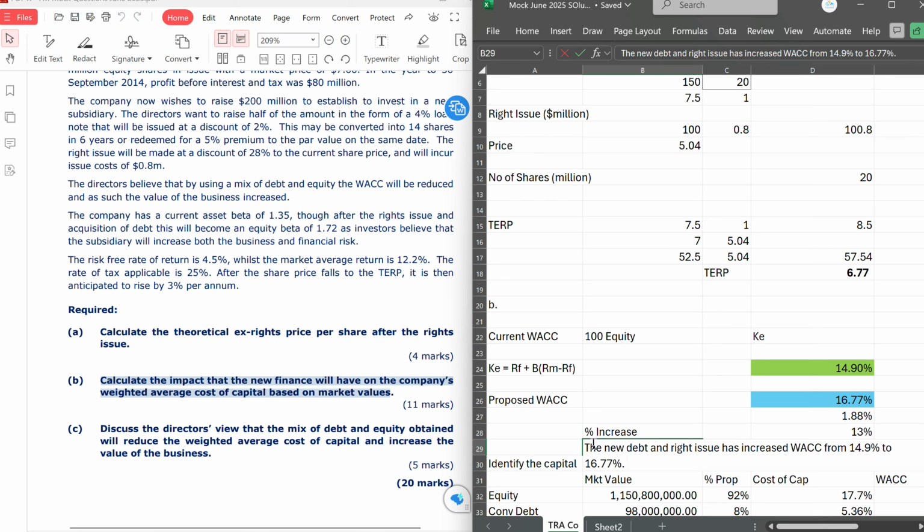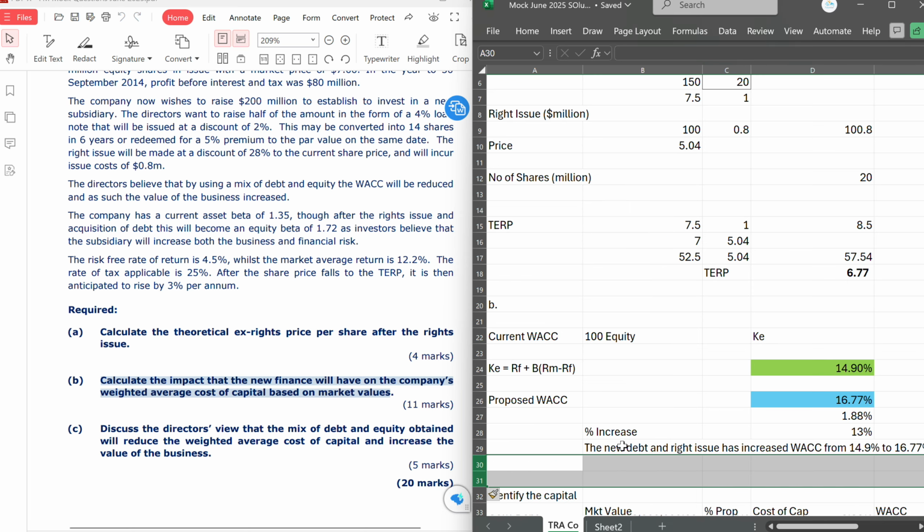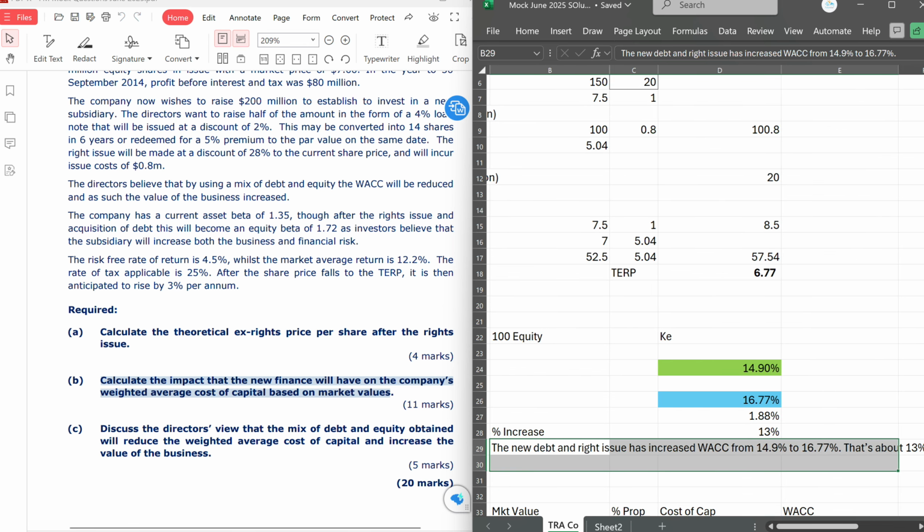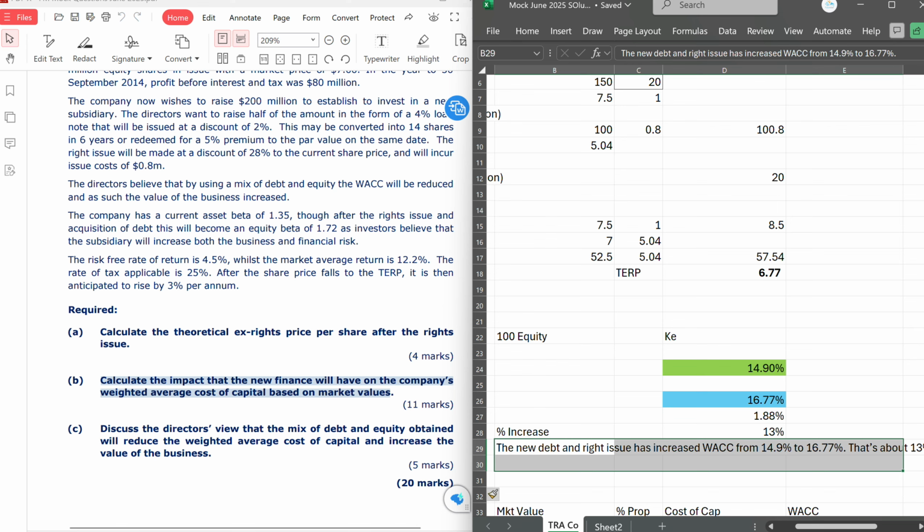That is about 10% increase. That is the impact that you're asked to discuss, and it's no more than that. So that is for the first part, the second part of the question.